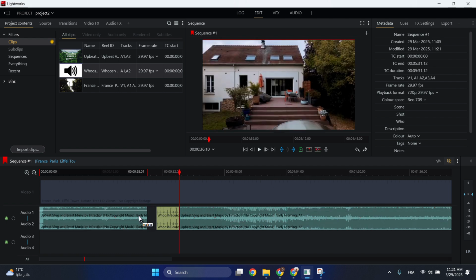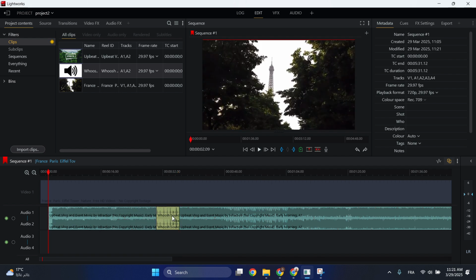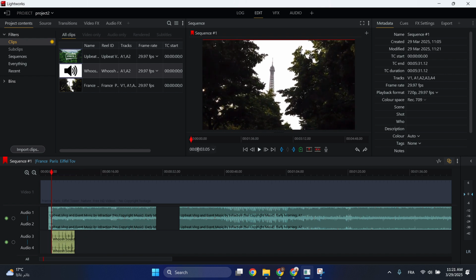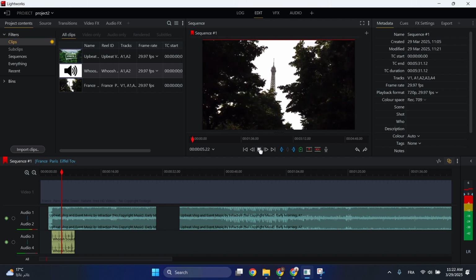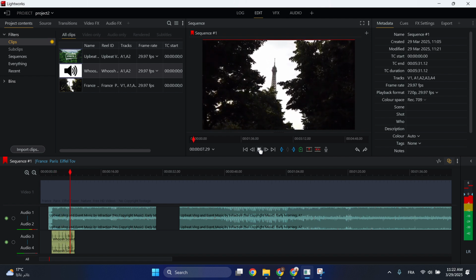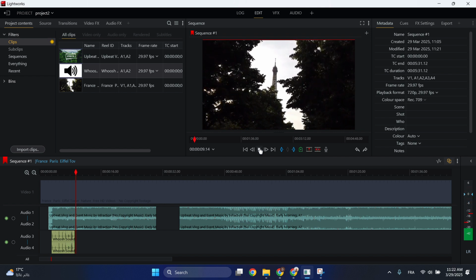Close this gap. And you can also change the position so it plays three audios at the same time. So that's all.